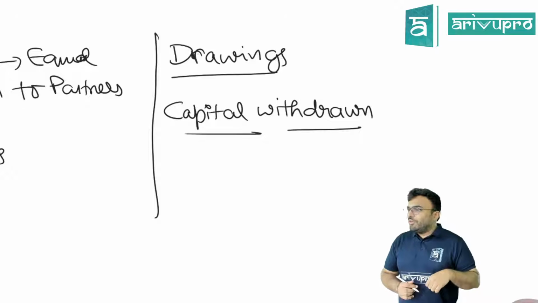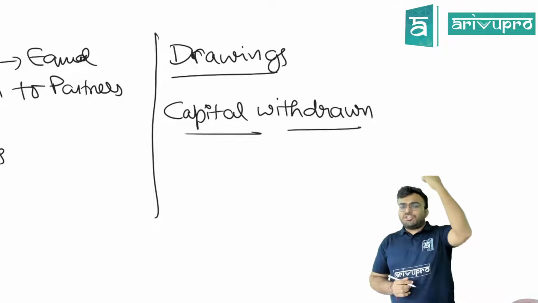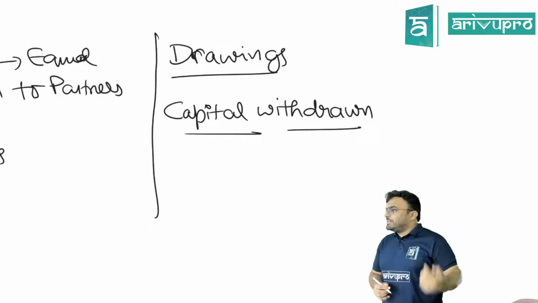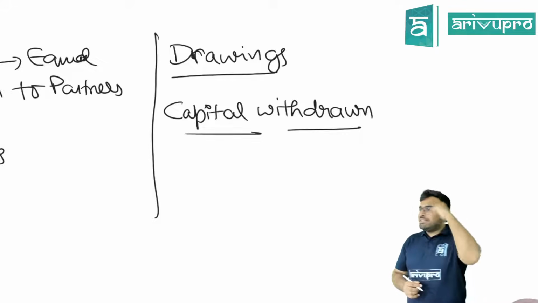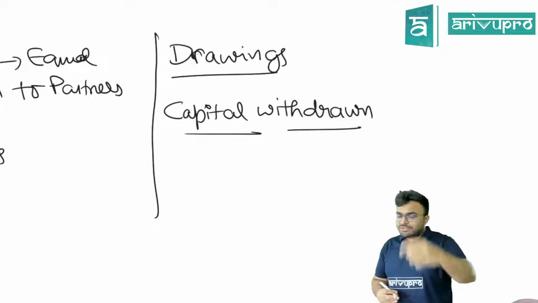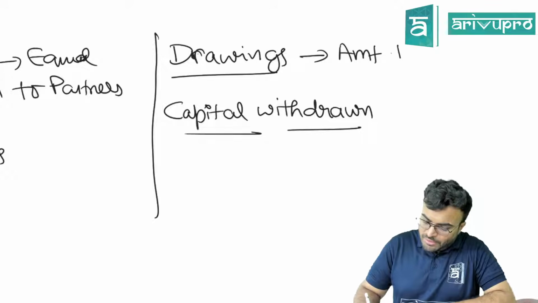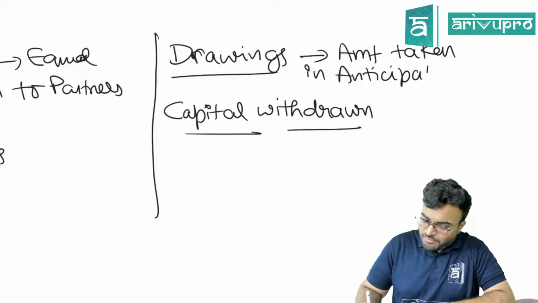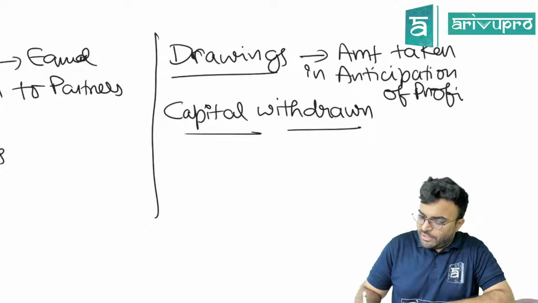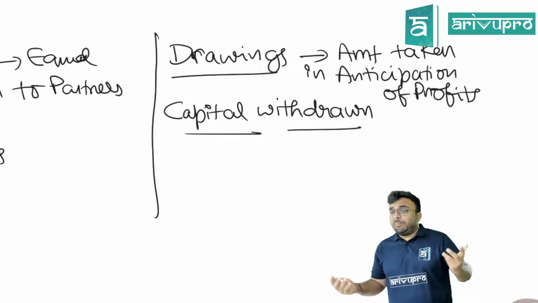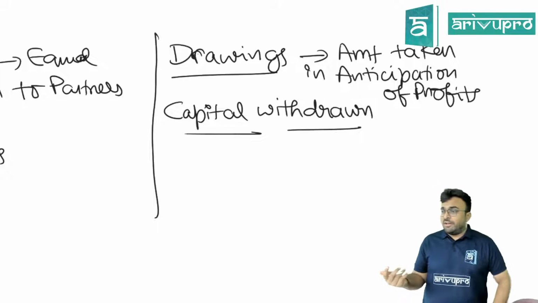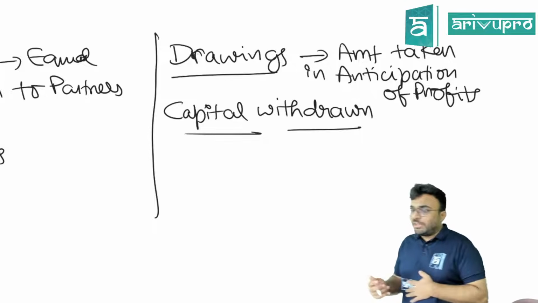Now what you will do? In anticipation of profit, you will take money from the business. That is drawings, that is amount taken in anticipation of profits. All these you need. Later on they will tell you just make capital proportionate and all in admission, retirement. You have to know what they are talking about at that time.